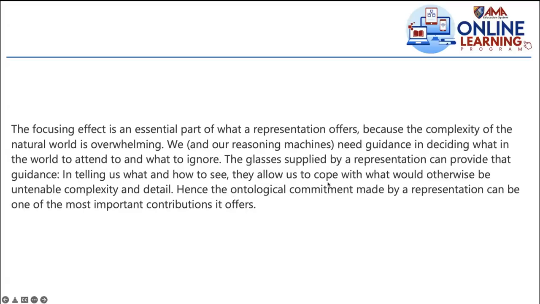So hence the ontological commitment by a representation can be one of the most important contributions it offers. This ontological commitment, because with this, there is a focusing effect that will happen. Though there is a disadvantage because of the blurring, it will also make the task be accomplished more efficiently, right?